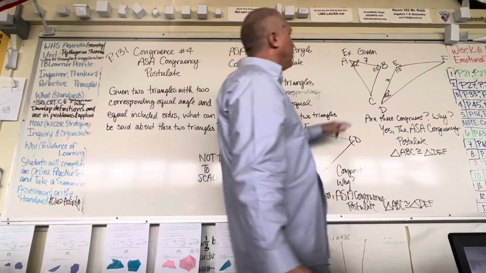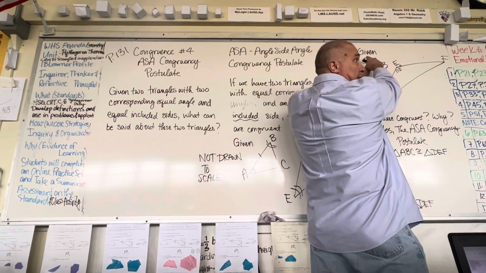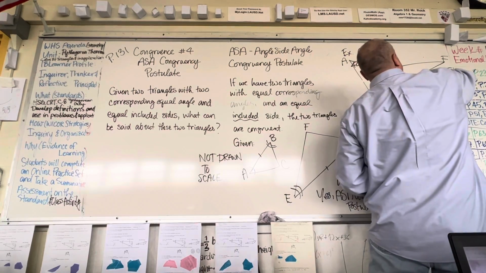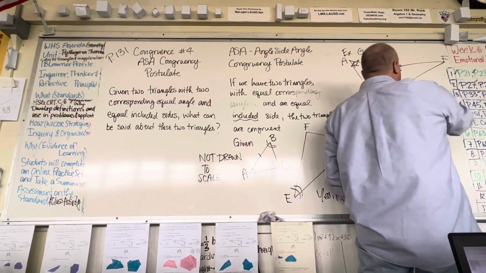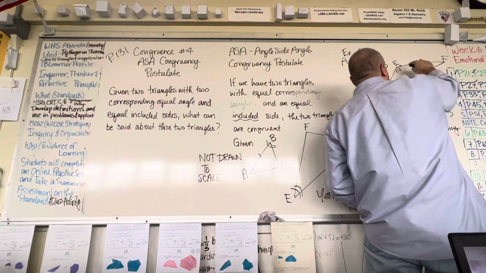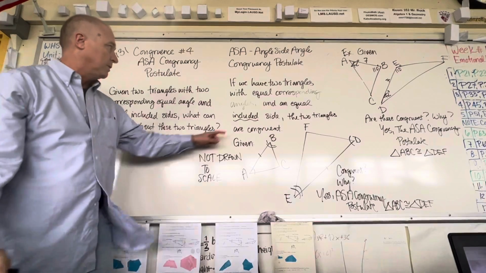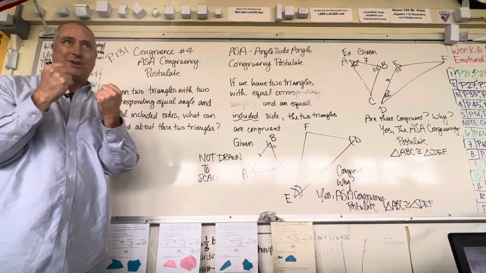So what does included mean? See how there's two angles and the side length is here. It's included between those two. This one also. In other words, it's not angle, angle, and then the side over here. It's angle, side, angle in that order, and this one goes in the same order too. Does that make sense? So hence the word included: the side is between those two angles on the triangle.